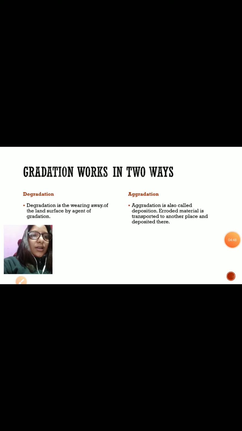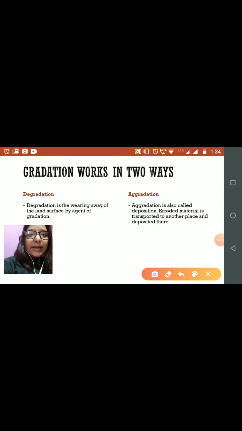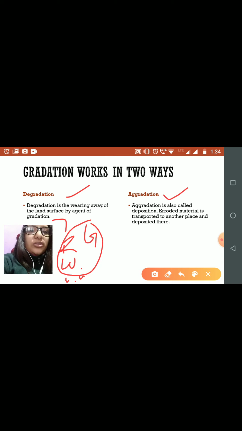Is that clear? Now, gradation works in two ways: one is degradation and the other is aggradation. Degradation is the wearing away of the land surface by the agents of gradation. What did I say the agents of gradation are? River, wind, underground water, the glacier. When all these forces come into action and wear away the land surface, that is degradation. Wearing away is degradation.